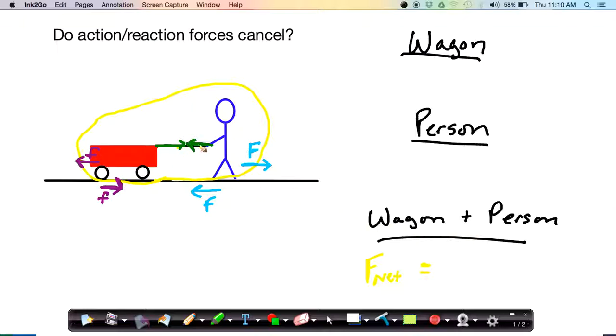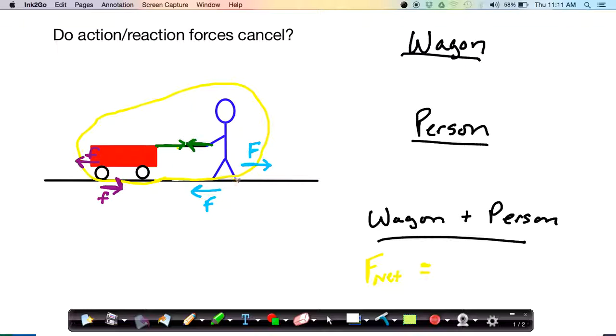Remember, we can only look at forces that act on the system of the wagon plus the person. So the two green forces here, person pulls on wagon, wagon pulls on person, those will not apply to our wagon plus person system because they come from inside the system. Remember that internal action-reaction forces cannot accelerate a system. So the green forces are out. That leaves us with the purple forces and the blue forces.